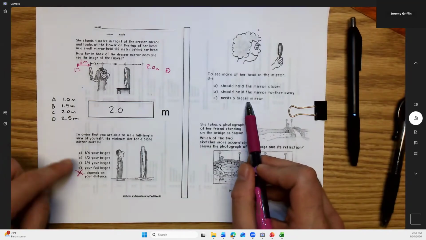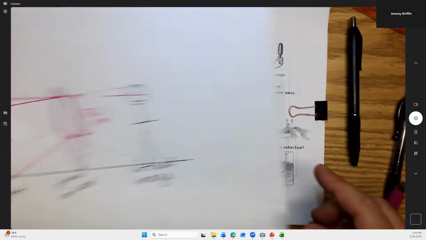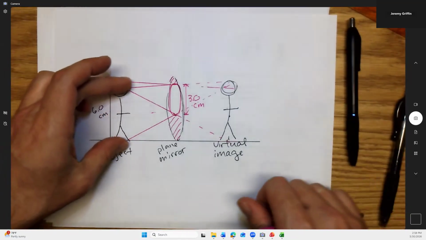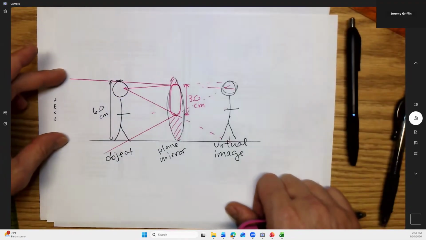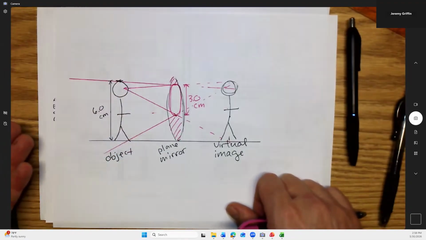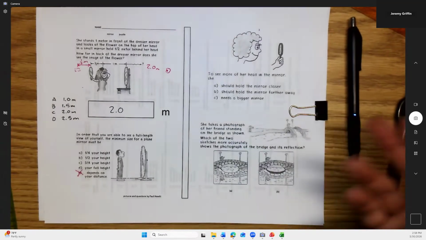Guys, it actually goes back to this question. It links to a similar principle. You guys remember this guy right here? He can see his whole self. But it doesn't matter if he's standing close or far away from the mirror. He needs the same amount of mirror to see his entire reflection, doesn't he? So if you replace your entire self with just your face, it's the same principle.